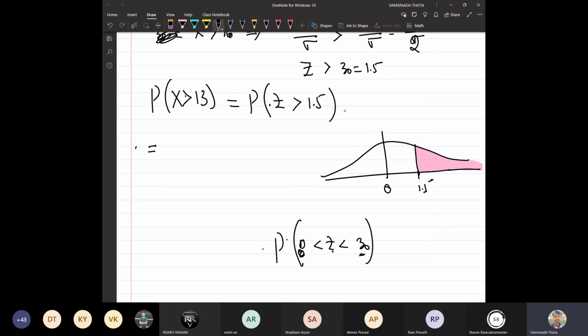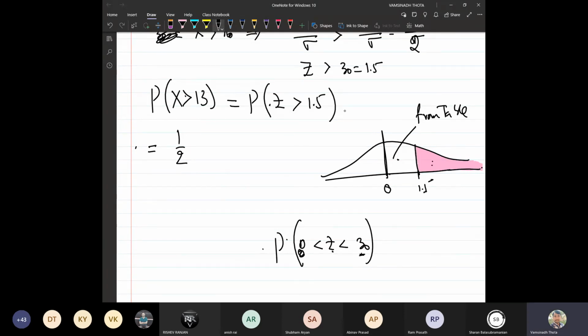So using the table, we will not get this value directly. We will not get what is this area, this region directly. But this area we will get from the table. Now, what is the relationship between this value and this value? From 0 to infinity, it should be 1 by 2.